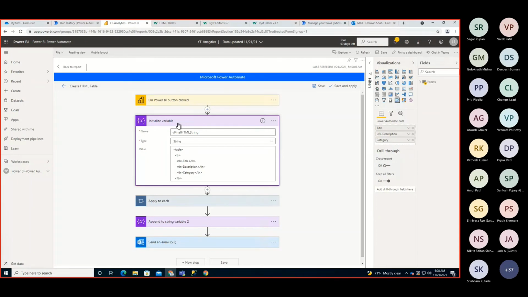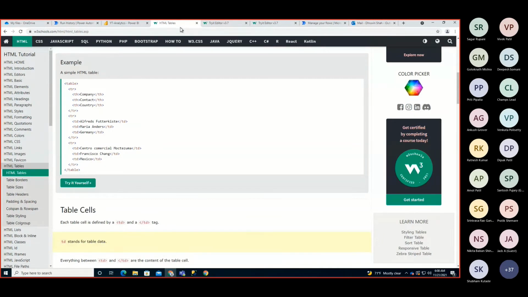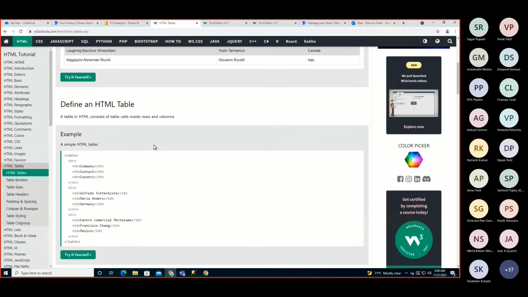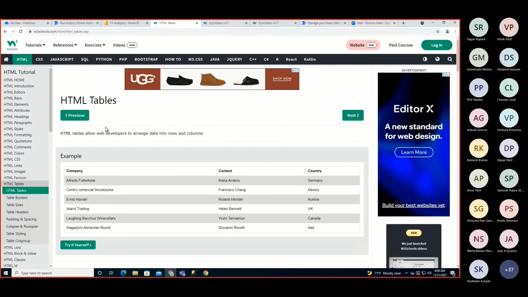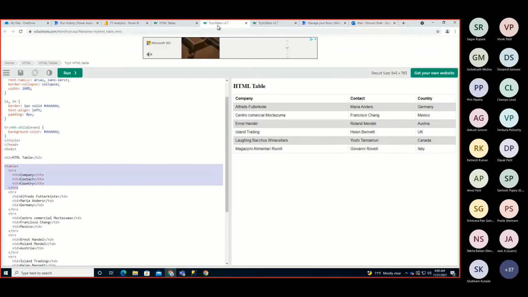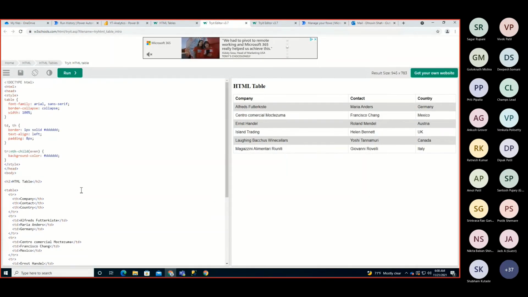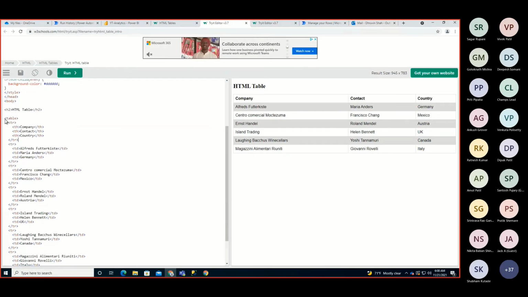So I'm just explaining a couple of things here. Just open any online HTML editing site. I'm opening W3Schools, and this is one table formatting which I love. From here, in your email body, you simply need to copy and paste everything. And this table is the repeating section, where every time TR is repeated. So basically you need to generate the string for that.